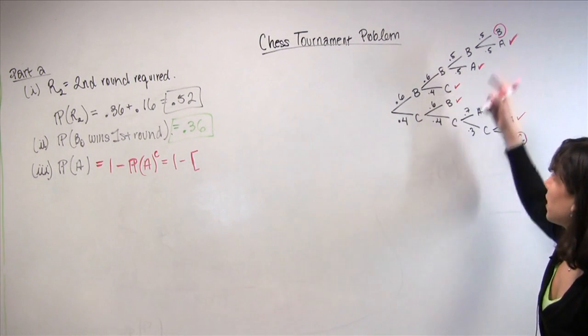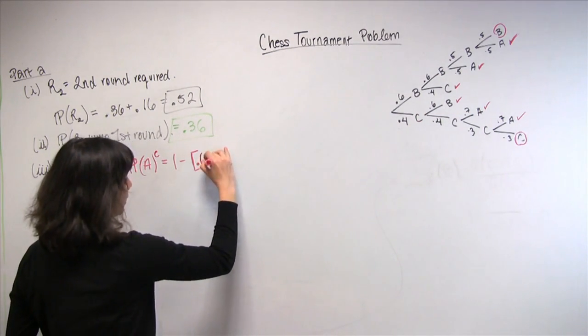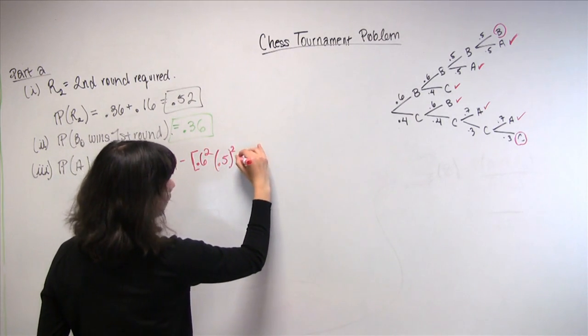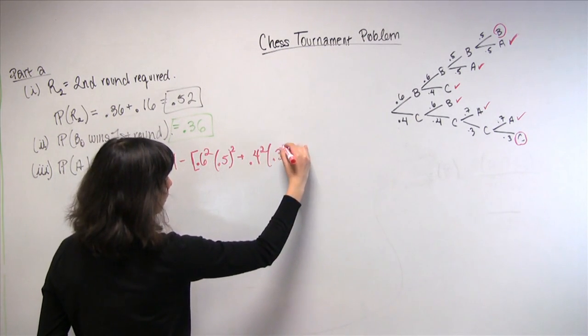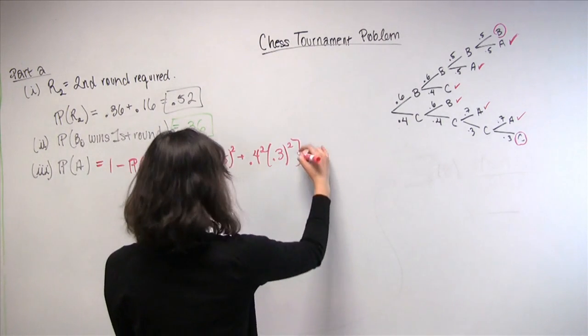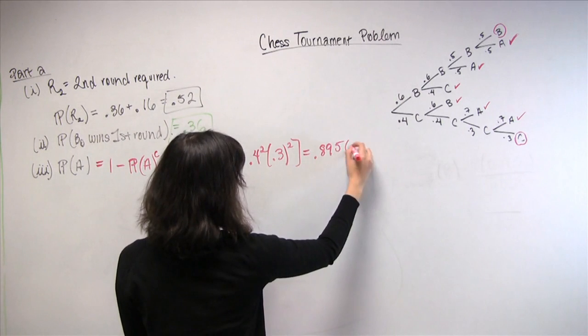And so again, you multiply along the branches to get the probabilities. So you get 0.6 squared times 0.5 squared plus 0.4 squared times 0.3 squared. And if you do out the algebra, you should get around 0.8956.